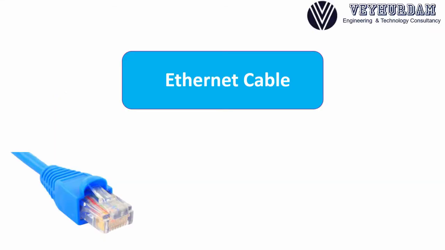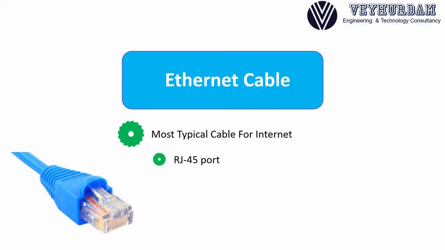Now we will talk about Ethernet cable. Ethernet cable is the most typical cable for internet, and you will see it in your home, in your office space. You will see it everywhere when you are trying to connect to internet. And it has a specific connector, which is RJ45, and you plug this Ethernet cable to an RJ45 Ethernet port.